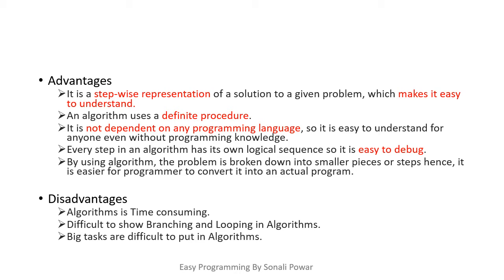Now, what are the disadvantages of algorithm? The first disadvantage is that an algorithm is time consuming. The second disadvantage is that it is difficult to show branching and looping in an algorithm. When we see examples of how to write an algorithm, at that time I will show you how difficult it is to show branching and looping in an algorithm. The last disadvantage is that it is very difficult to put any big task into an algorithm.